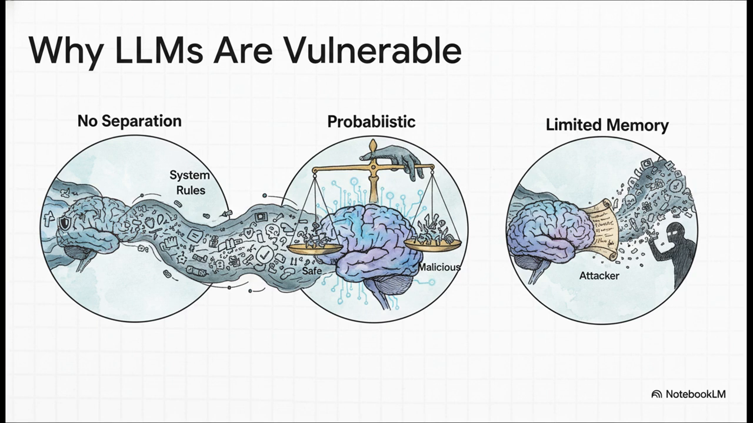Second, it doesn't operate on strict rules. It operates on probability. It's always just trying to predict the next best word. A clever prompt can manipulate that probability and steer it towards a malicious goal. And finally, its short-term memory is tiny, so an attacker can just flood it with a wall of new instructions and literally push the original safety rules right out of its memory.